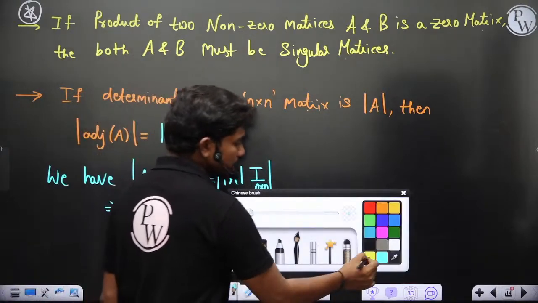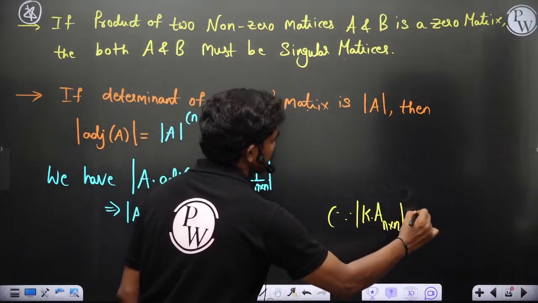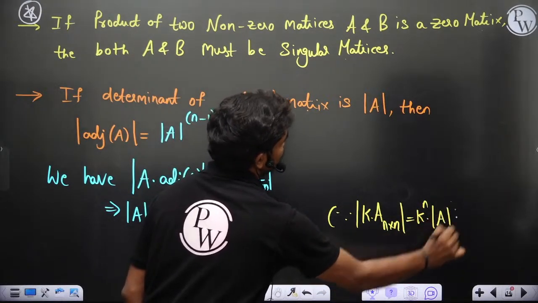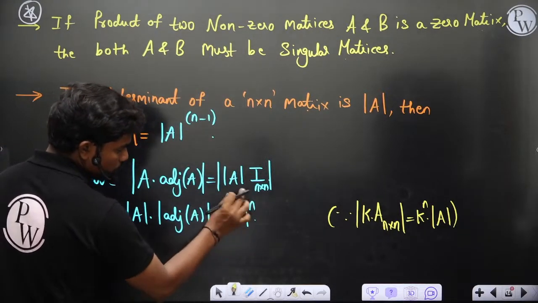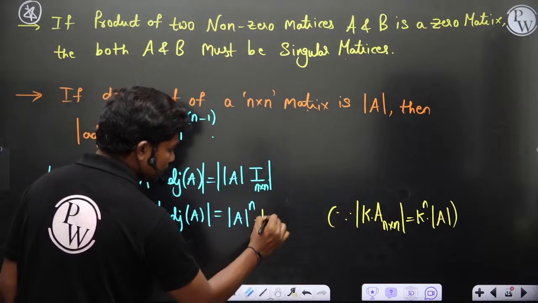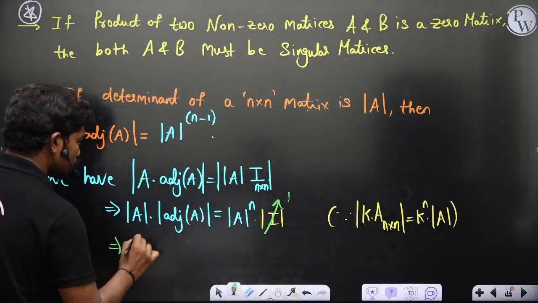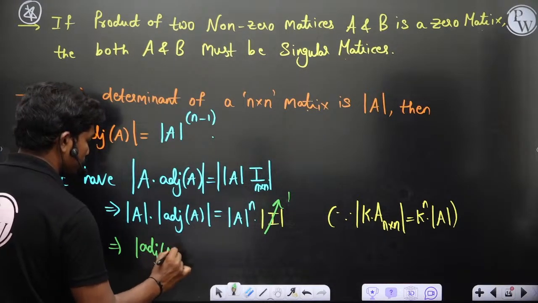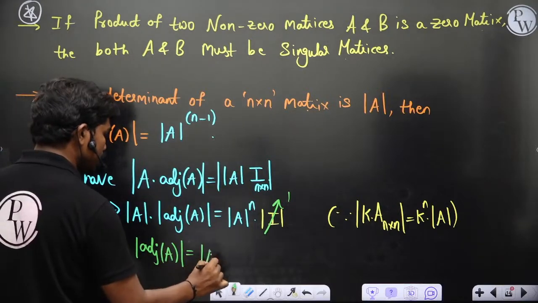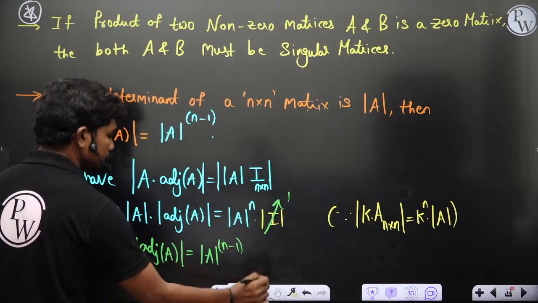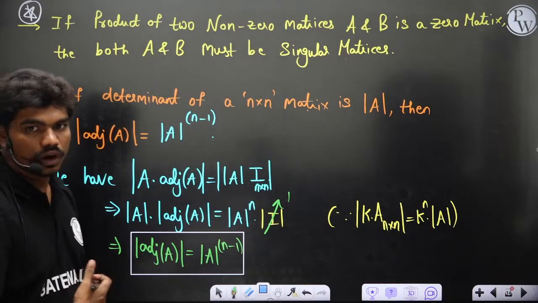You remember in yesterday's class I was telling this property, determinant of k into A, n by n, where k is a scalar, can be written as k power n times det A. We have talked about this. Then this is determinant of A. If you take it out of the determinant, then det A whole power n is what turns up, and determinant of identity matrix is what you will get. Anyway this value is 1, of course. So det of adjoint A is equal to, this is det A and that's det A power n. So if you cancel det A, we have det A power n minus 1 actually. This is what you have. Clear? So det A whole power n minus 1 is the determinant of the adjoint of a matrix.